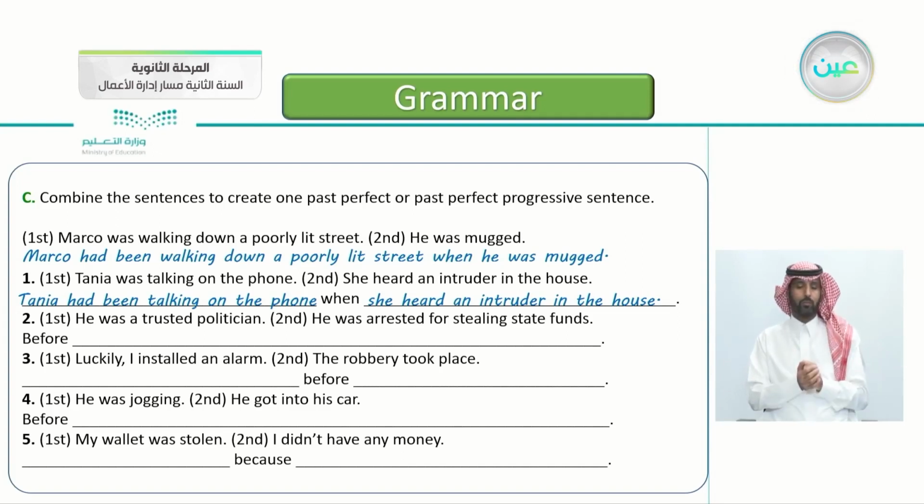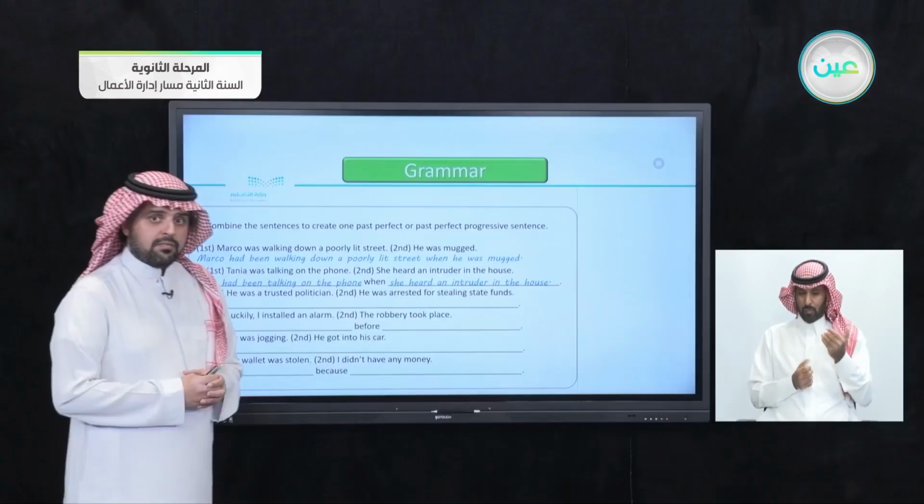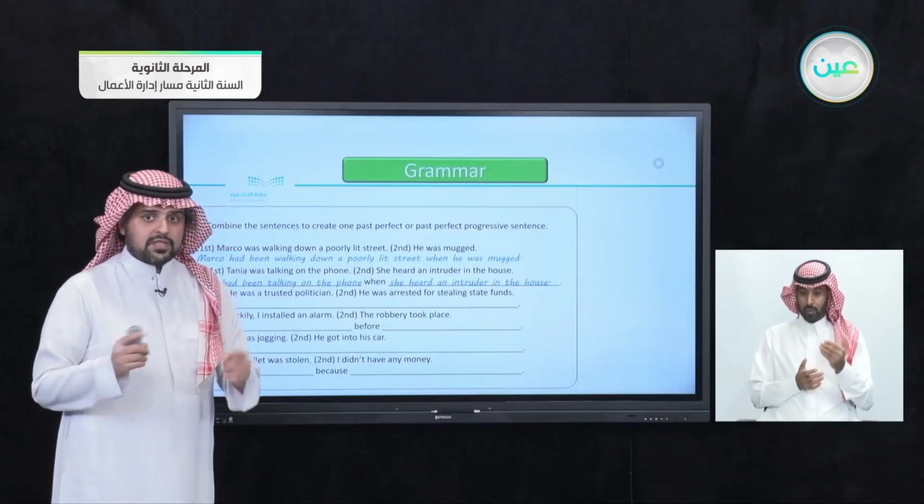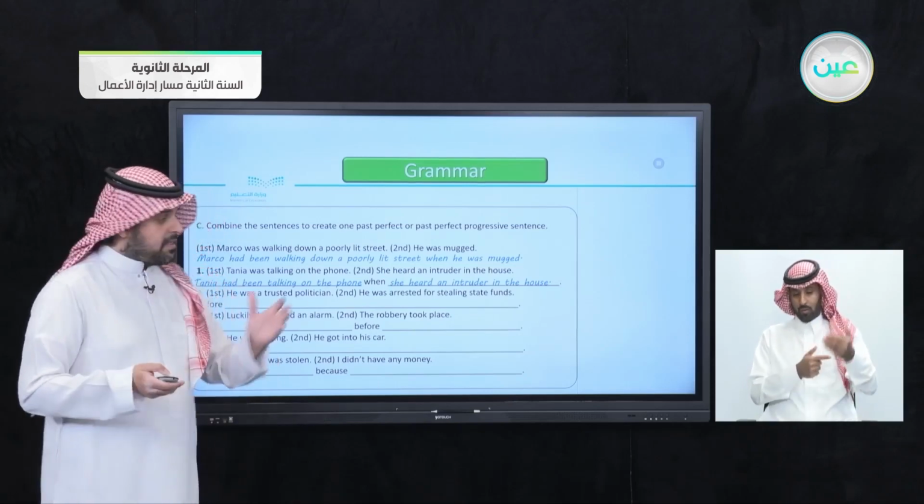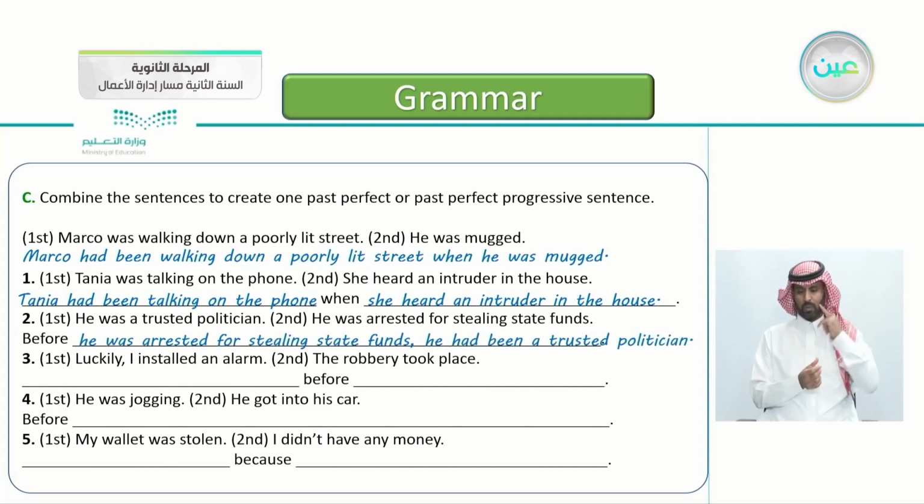Excellent. Number 2, the first event, he was a trusted politician. Second event, he was arrested for stealing state funds. So he was a trusted politician. This one is past perfect, of course. He was arrested for stealing state funds. And we have the word before. So now we know we have 2 events, one after another. Yes, that's correct. Before he was arrested for stealing state funds, he had been a trusted politician.